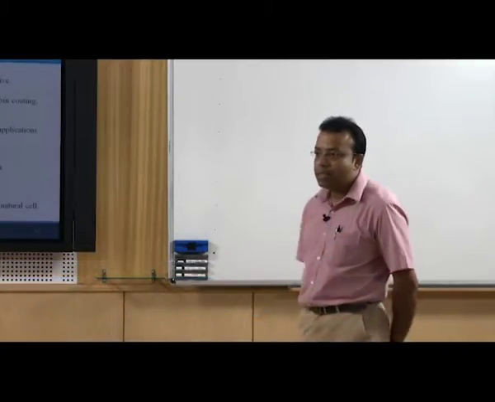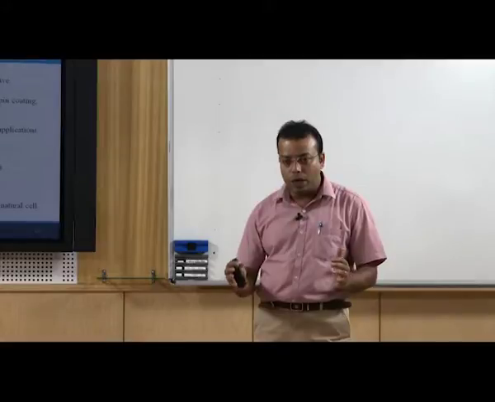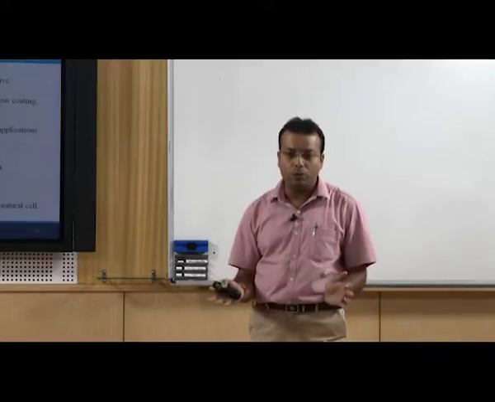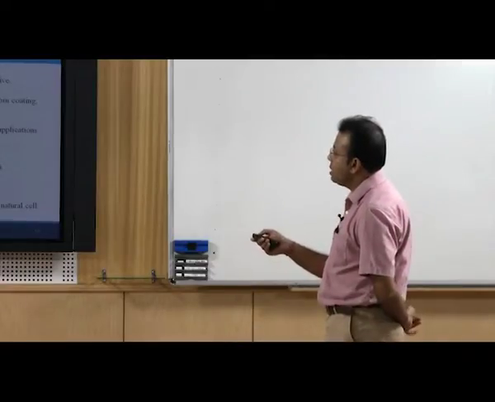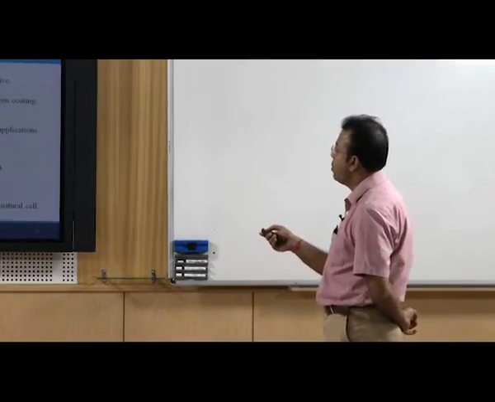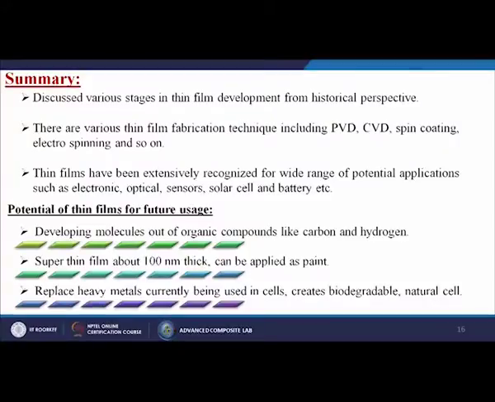So, now in summary, we are going to discuss what we have learned from this particular lecture. We discussed various stages in thin film development from a historical perspective. There are various thin film fabrication techniques including PVD, CVD, spin coating, electrospinning and so on. We have already discussed all those things in detail in our earlier slides.